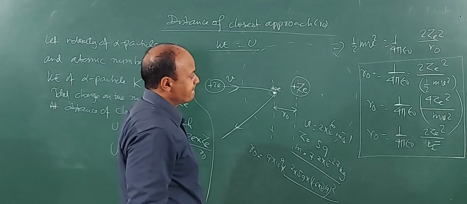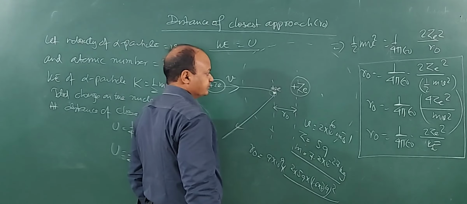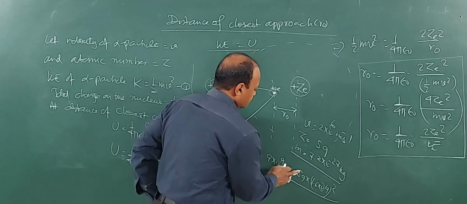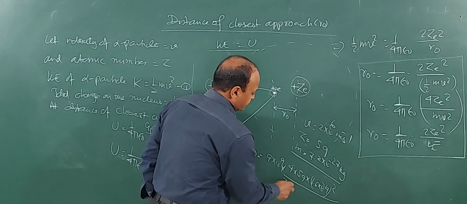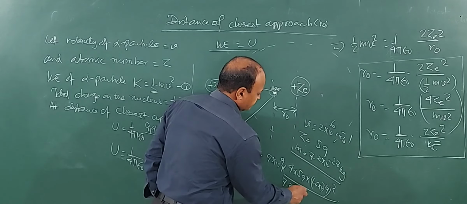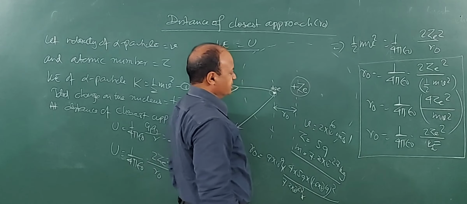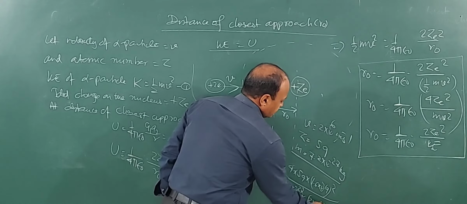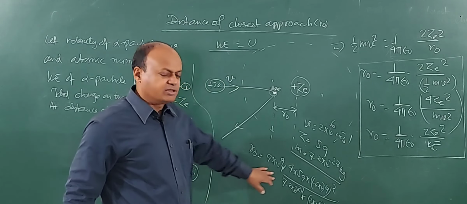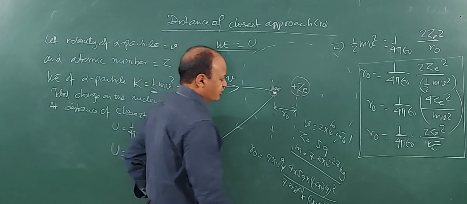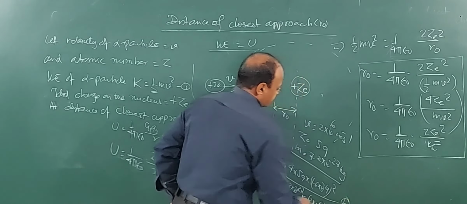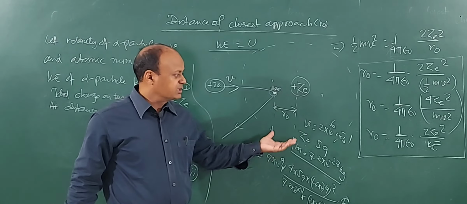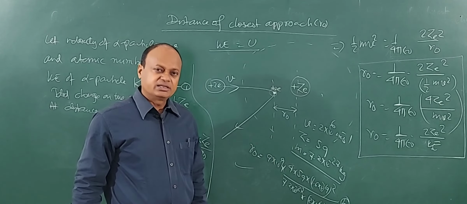And then mass, take this 4 up in fact. So 4, mass of alpha particle is, suppose, 7.2 × 10^-27 kg and velocity is 2 × 10^6. So children, if we condense all these calculations, we will get the value of R0 in terms of meter. Clear? Easily you can calculate.